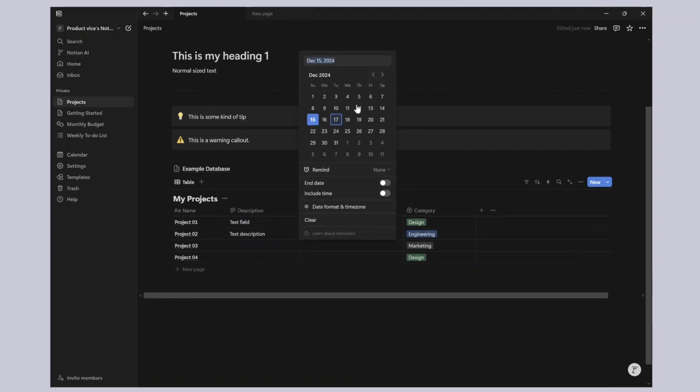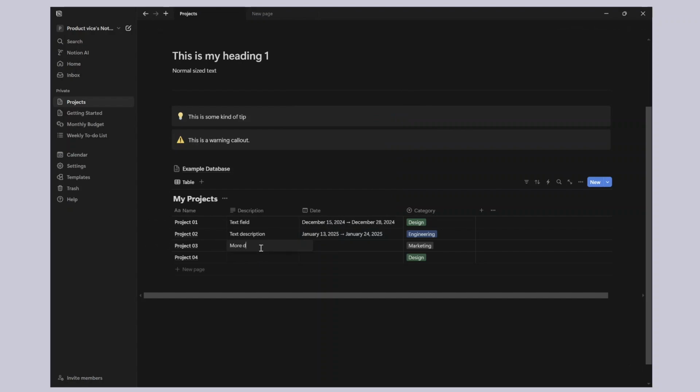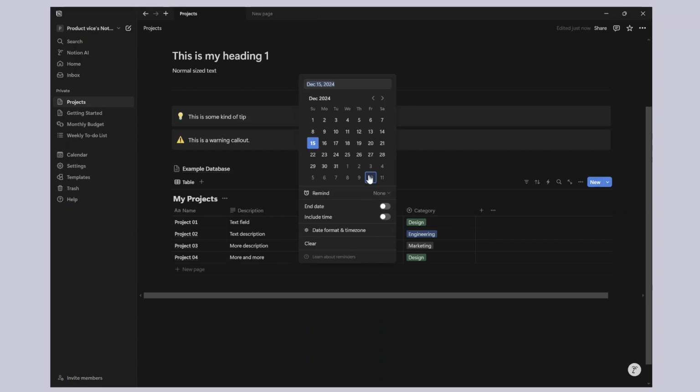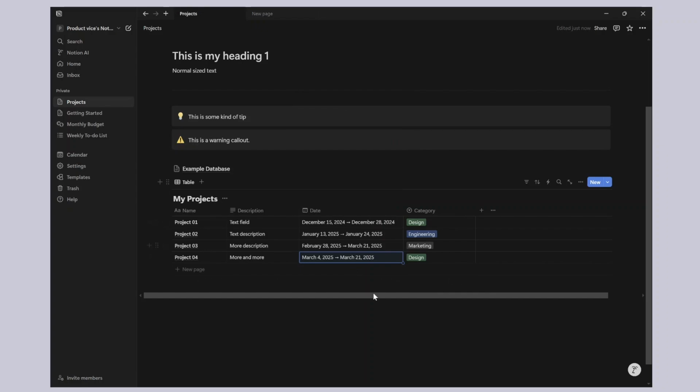I'm just going to go ahead and add a few more dates to some of the other projects. I'm going to add a due date here and a start date here for all of these projects. More description, more, and more. And then I'll also add some more dates here for each of these projects. Alright, let's see. This and this. And then for this one, I'll also add a few specific dates, right? Just like this. So it's pretty easy to set up, right? And once I've set this up, I have the basic database set up.